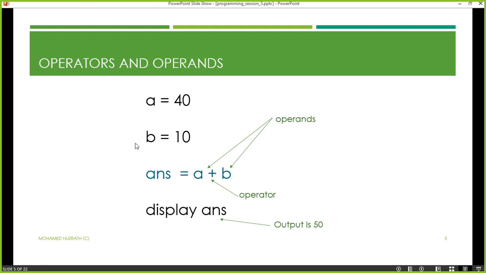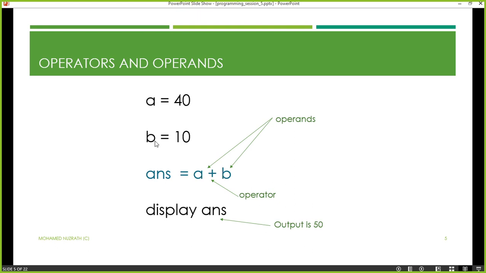So A and B are two variables, like memory locations, where we are storing two values, 40 and 10. A is representing 40, B is representing 10. In line number 3, A is getting added with B, which means A is a variable representing the value 40, because you stored the value 40 here.